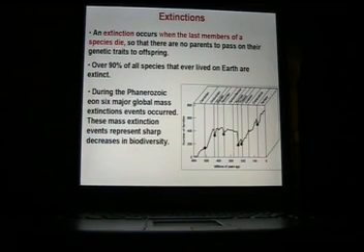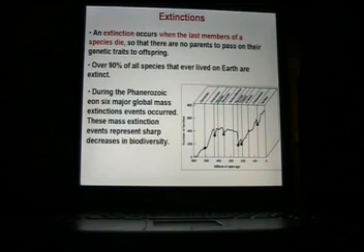Okay, when you're talking about the biotic components of life on Earth, you cannot help but discuss extinctions. What is an extinction? That is when the very last members of a species die, so there's no more parents left to pass on their genetic traits to the offspring. So an extinction would be a plant or animal or whatnot that's no longer around on Earth. There's never going to be any more, like dinosaurs.